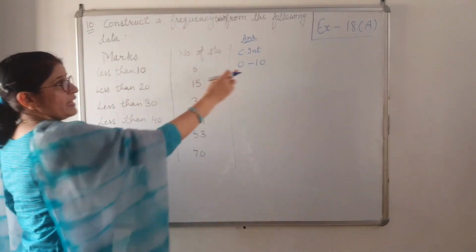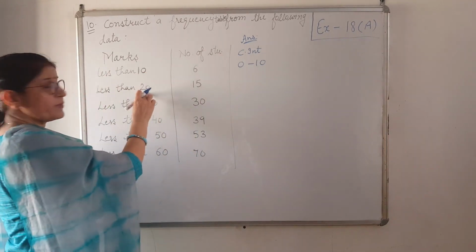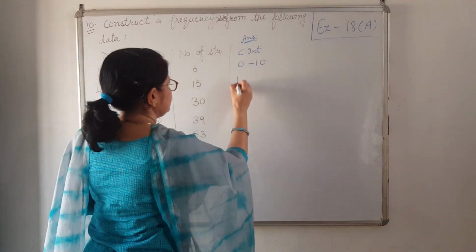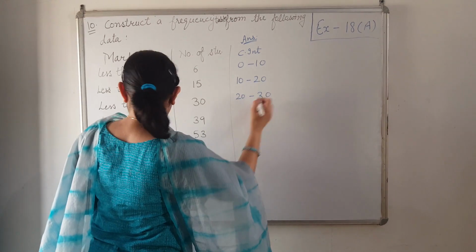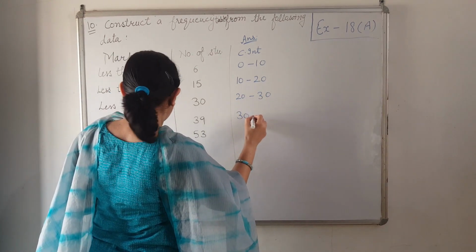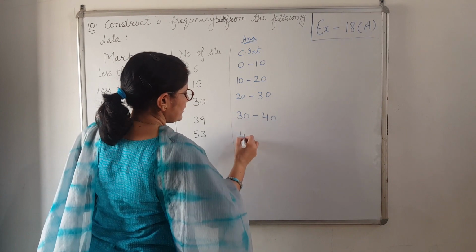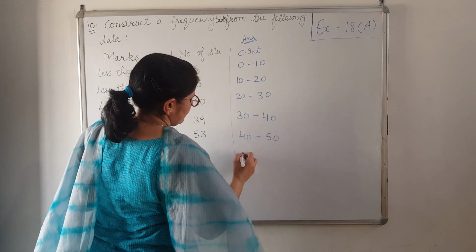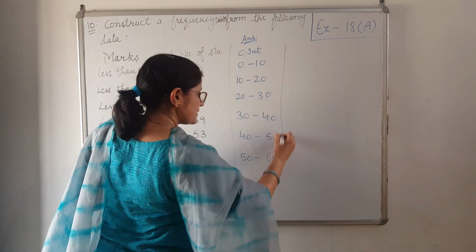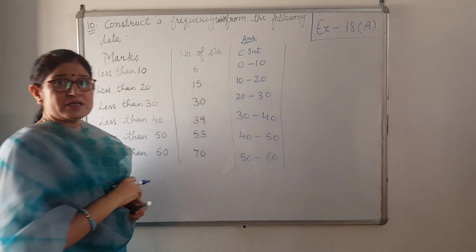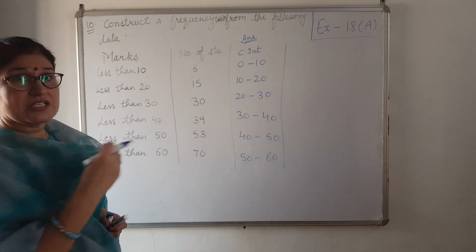Then 10 is included here, so the next group 10 to 20, 20 to 30, 30 to 40, 40 to 50 and 50 to 60. First of all we have to make groups and write them as class intervals. Now you have to change to frequency.